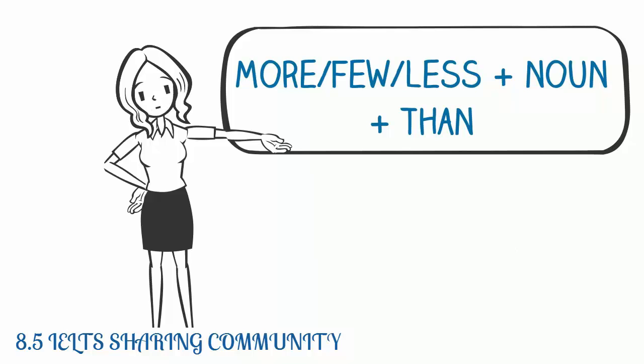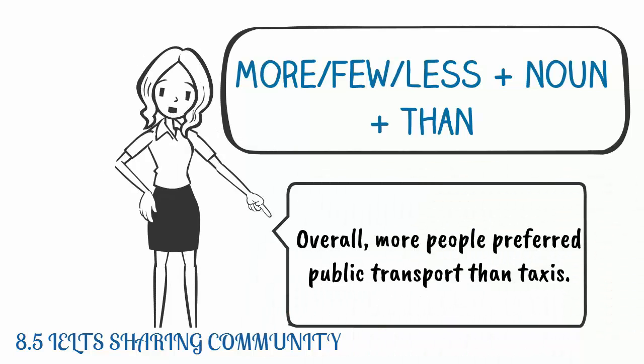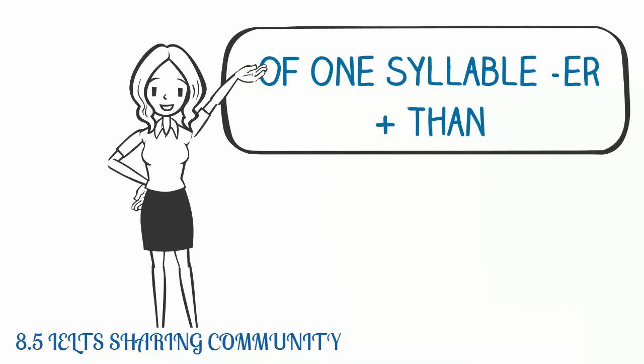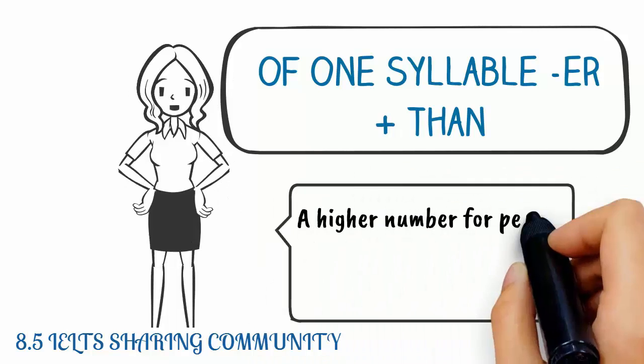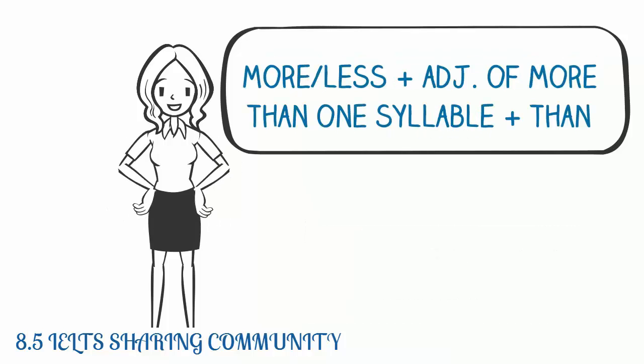Examples. Overall, more people preferred public transport than taxis. Examples. A higher number of people preferred public transport than taxis. Examples.